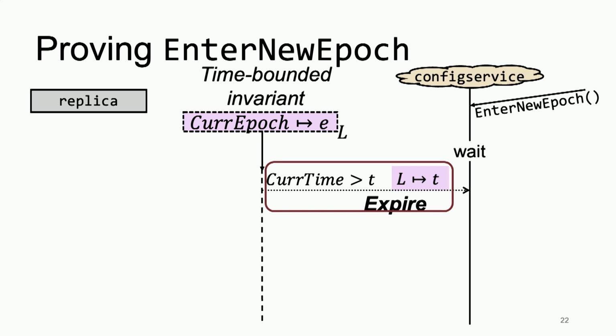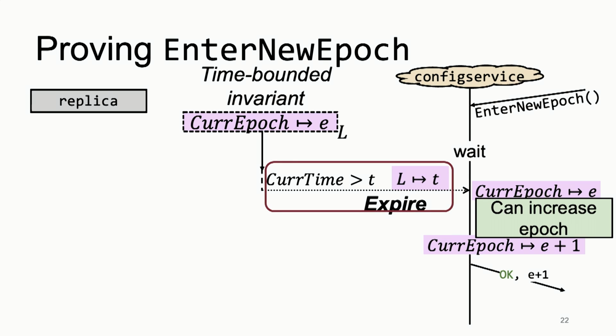The two combined allow the current configuration server to get the ownership of the points-to permanently back, allowing it to update it. So it updates it and increases the epoch, can put it back into the time-bounded invariant for subsequent epochs, and return to the client that the configuration has changed.